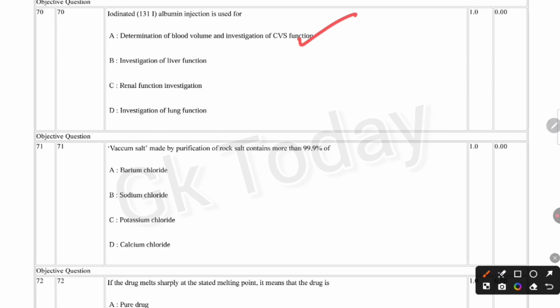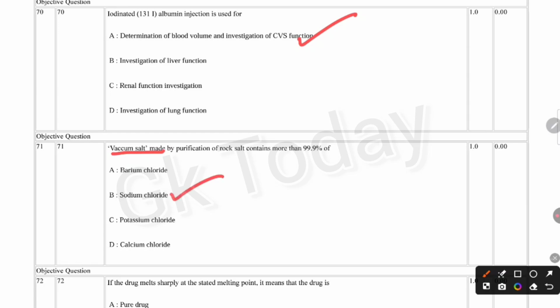Next question. Vacuum salt made by purification of rock salt contains more than 99.9% sodium chloride.